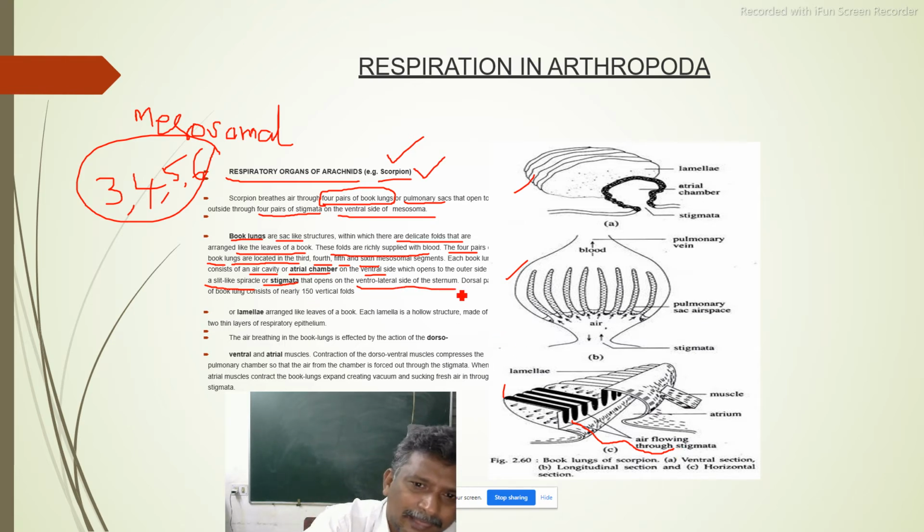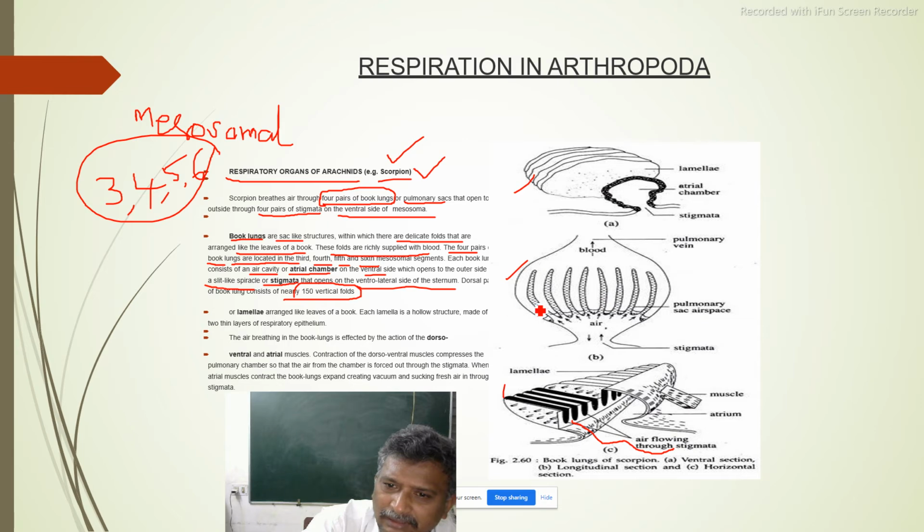The stigmata open on the ventrolateral side of the sternum. Now the dorsal part of the book lung consists of nearly 150 vertical folds. Okay, vertical folds.